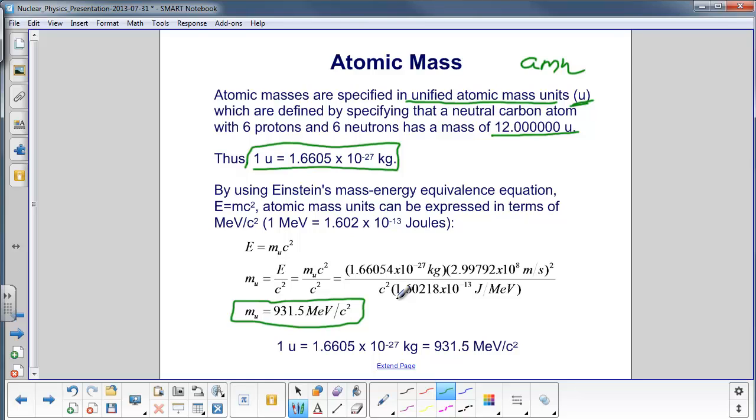The reason we do that is it helps when we talk about different equations, different ways of expressing nuclear physics. So, we have 3 ways to talk about mass at the nuclear level. We have one atomic mass unit is equal to 1.6605 times 10 to the minus 27 kilograms, which equals 931.5 MeV per speed of light squared.